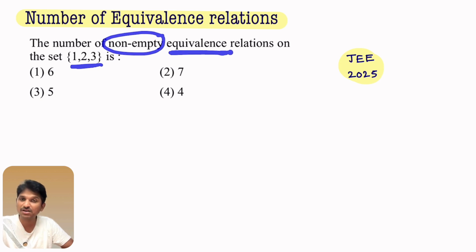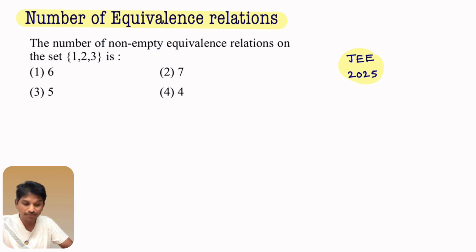Empty set is not a reflexive relation. So this question we can take it as a number of equivalence relations also. To find number of equivalence relations, we have one trick. That number of equivalence relations we can find out from Bell's triangle. What is Bell's triangle? In Bell's triangle, first we'll write 1.